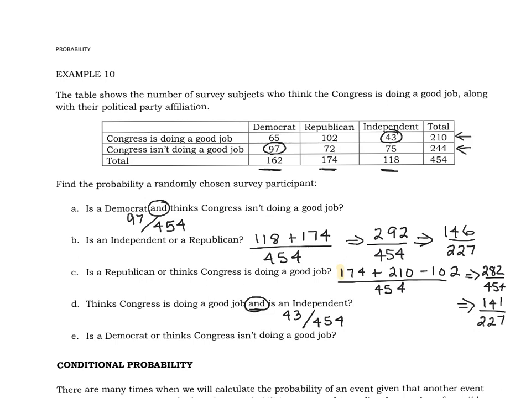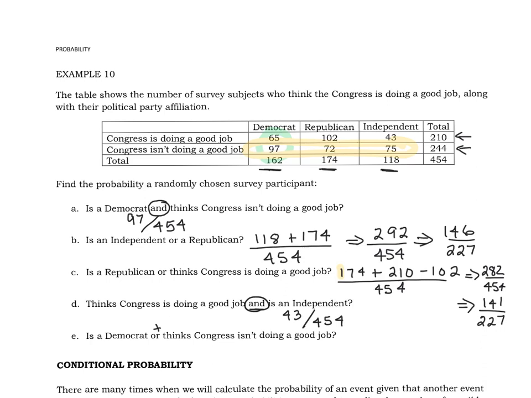Okay, E is Democrat. I'm going to erase these things here, just got too much stuff going on. So is Democrat or thinks Congress isn't doing a good job. Well, let's look at the highlighter again. These are my Democrats right here, and then these are my people who think Congress isn't doing a good job.